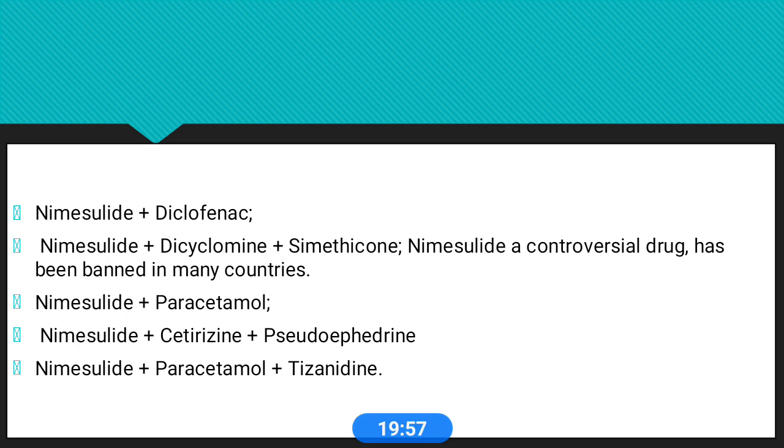Nimesulide is a controversial drug. Combining two NSAID drugs usually increases the side effects of both. There is little evidence that preparations containing more than one analgesic are more effective than a single ingredient preparation. Nimesulide is a very controversial drug and shows a high side effect profile. So this drug as monotherapy and in combinations is also banned.